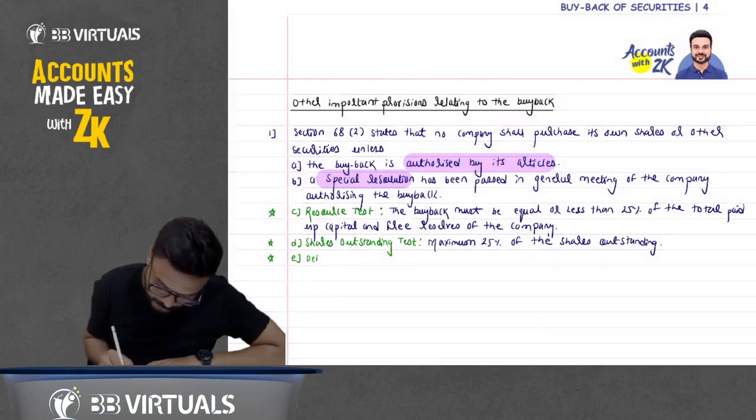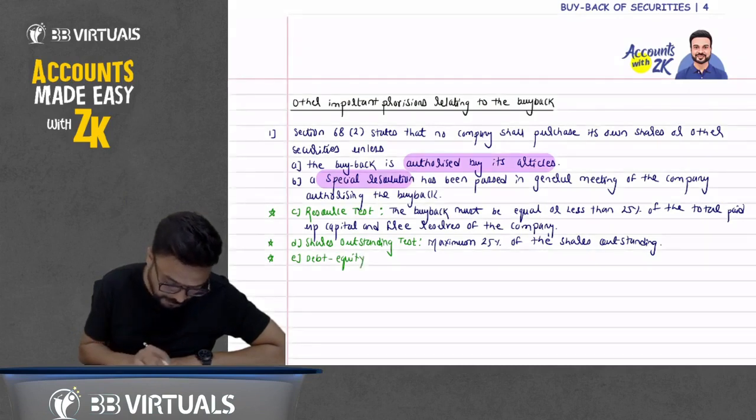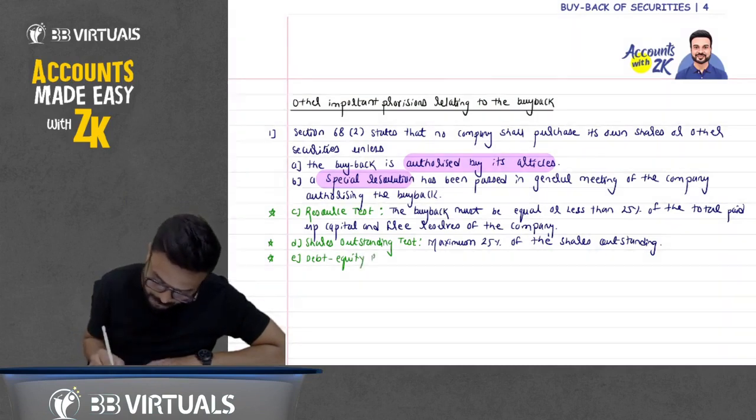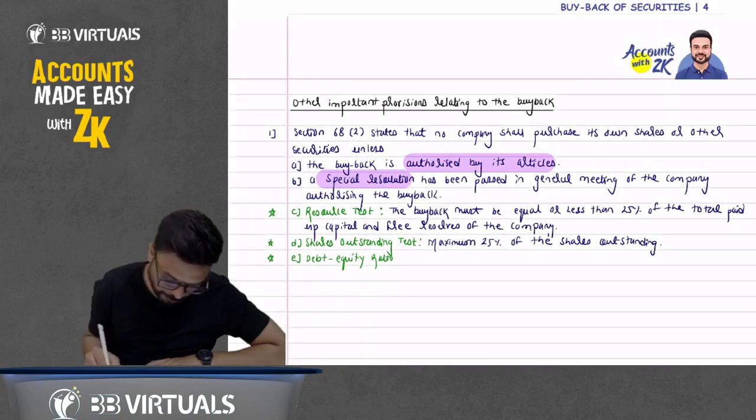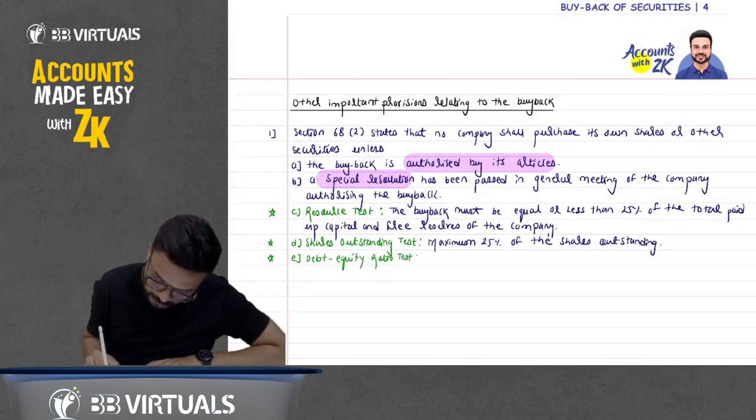Now E point: debt equity ratio test. Write it down.